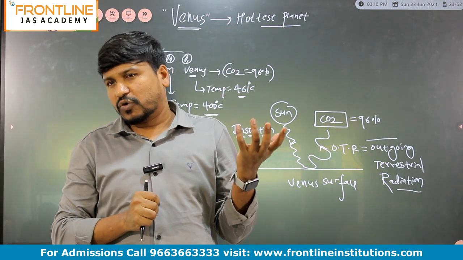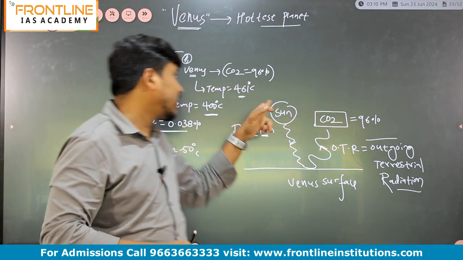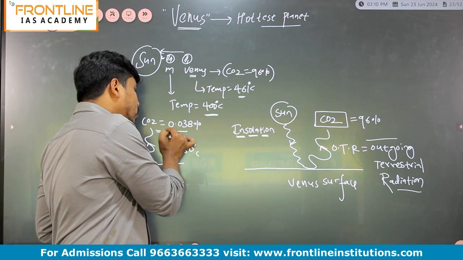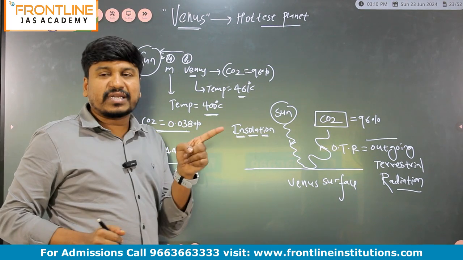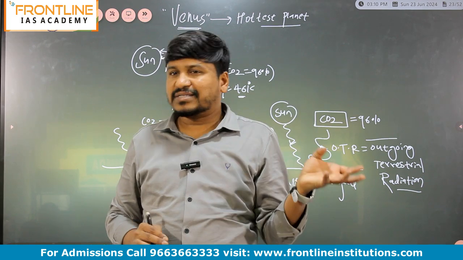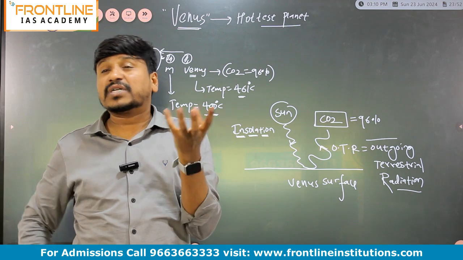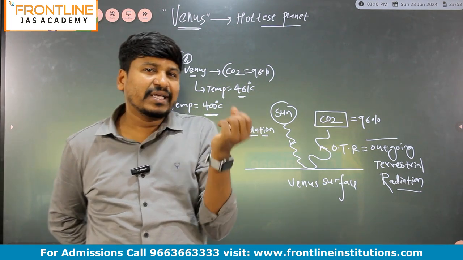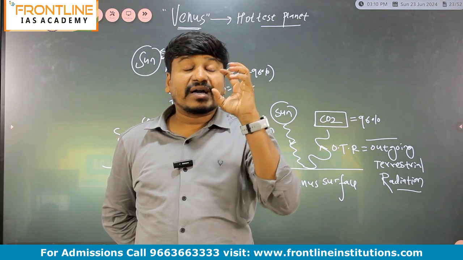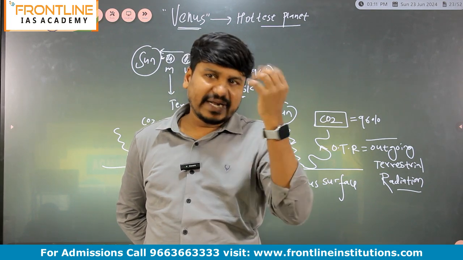We call it global warming, and global warming is increasing because CO2 is increasing in our atmosphere. And why is CO2 increasing? Due to emissions from vehicles, emissions from industries, and due to stubble burning. What is the meaning of stubble burning? Stubble burning means burning of agriculture waste, that is paddy, especially in Haryana and Punjab.